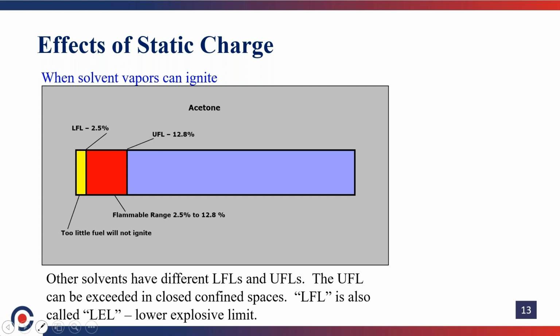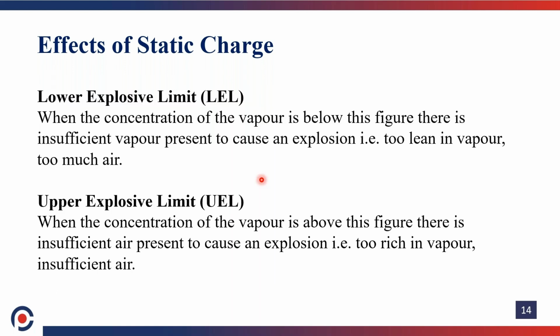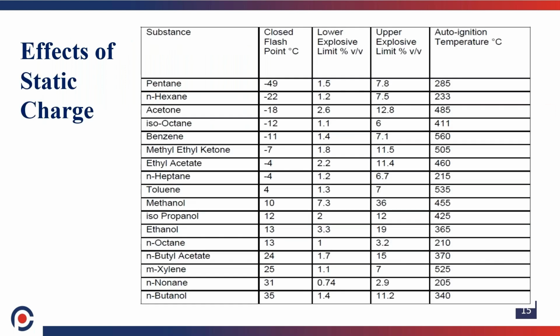So in chemical industries, they do a lot of activity with solvents. During this activity, solvent vapors are always present in the atmosphere. So in order to avoid that heat source, we need to be a little bit careful about static charge. Static charge plays a major role as an indirect fire source.